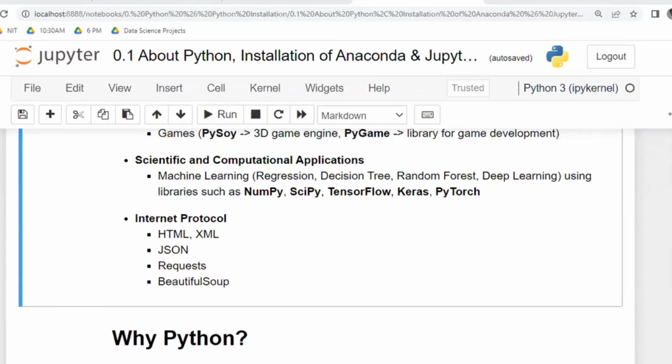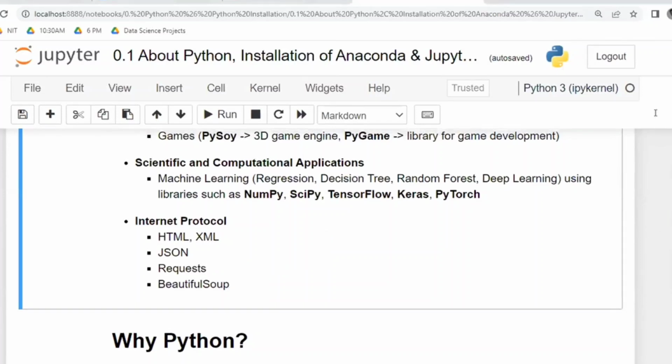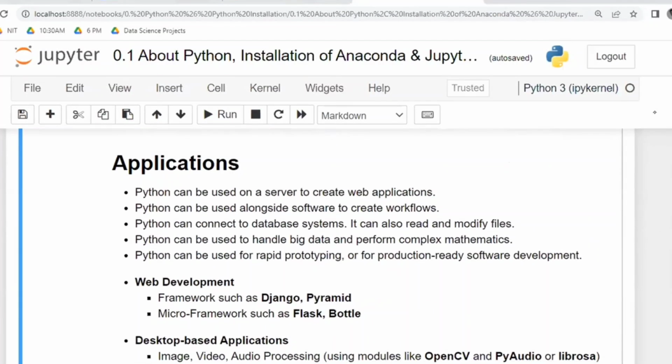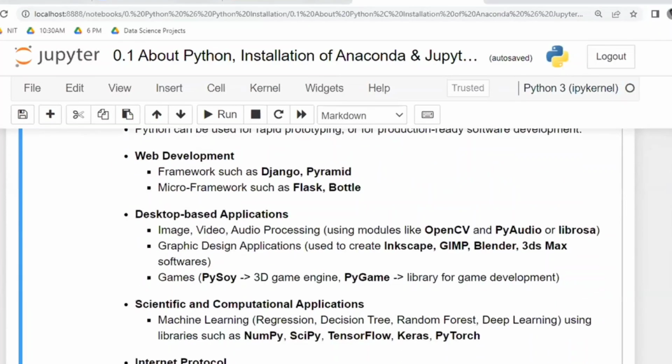Now, Python is also used for internet protocols like HTML files, requests, Beautiful Soup, all these things. In order to use the internet, we extract the data. For example, requests are there. We send a request saying I want your data. Beautiful Soup is also used for web scraping purposes. So like this, we have multiple applications with respect to Python. Python is not only applicable for data science, it has a wide range of applications, right?